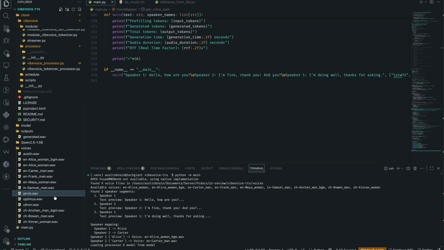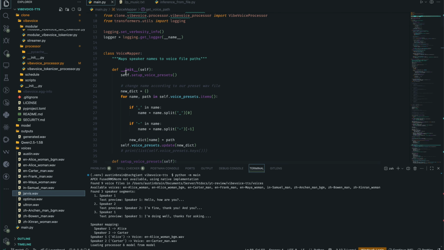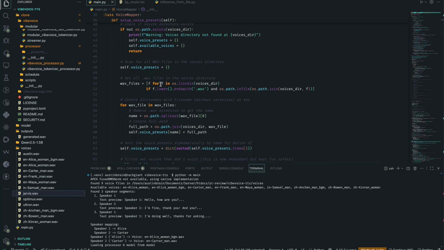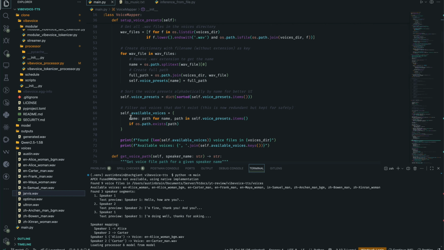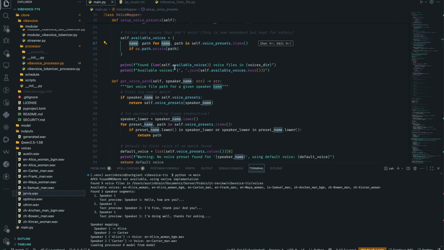The reason I'm using my own audio is because I noticed that over in voice mapper, it's setting up the voice presets and going over the wave files in this particular directory. So that's what it's basically doing. And it sets the available voices. As you can see, the name is assigned to the path of that particular voice. It prints out how many voice files it found in this voice directory, and the available voices, listed with their names.